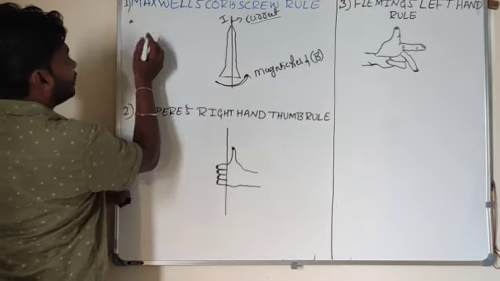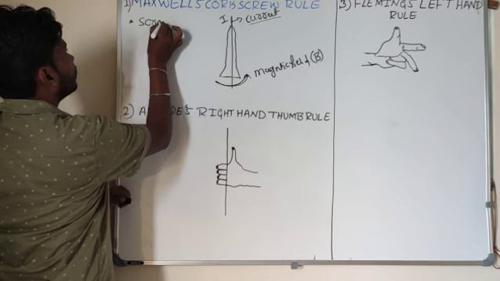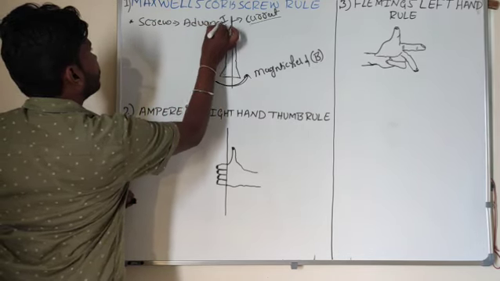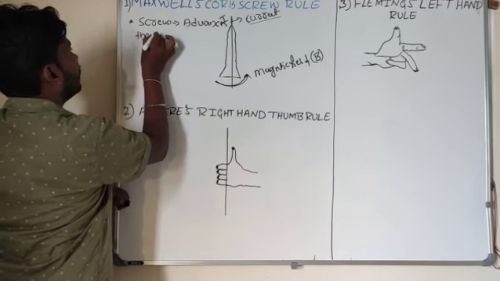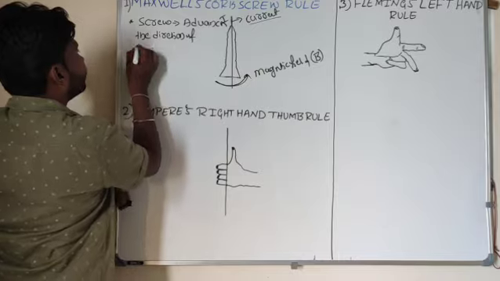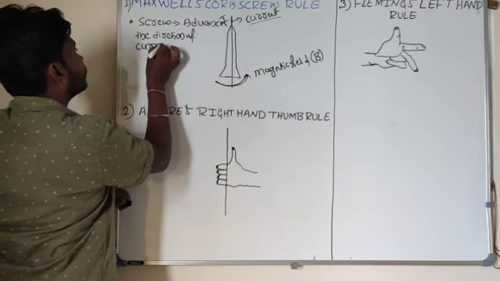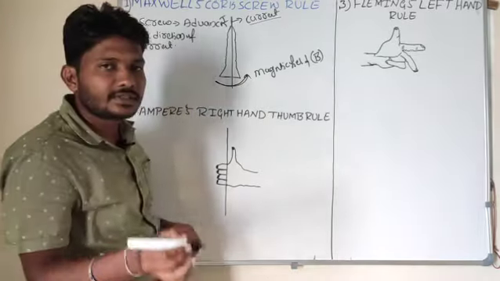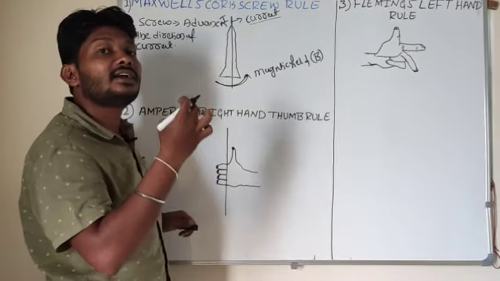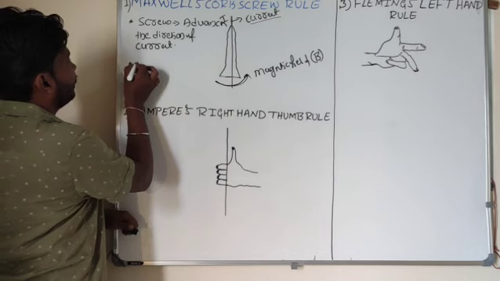So the first point you have to remember here: the screw advances in the direction of current, as well as rotation represents the direction of the magnetic field.